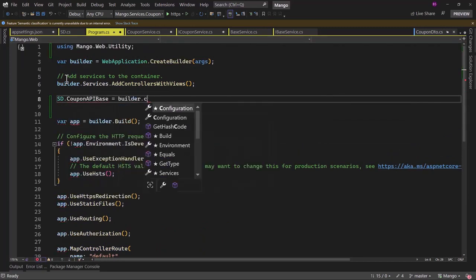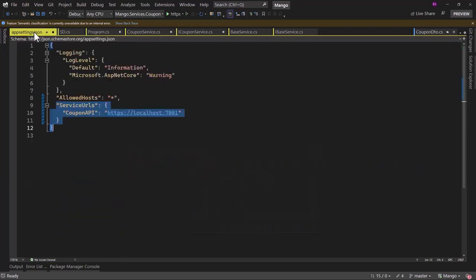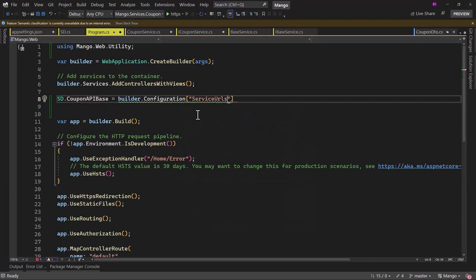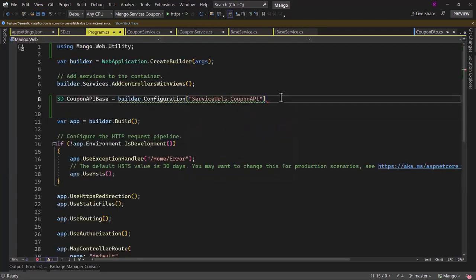We have builder.Configuration, and there we can define the key name. If I go back, first we have the section name, then we have to write a colon here, and we can pass the key name, which is CouponAPI. That will retrieve the value and assign it when the services are being configured.